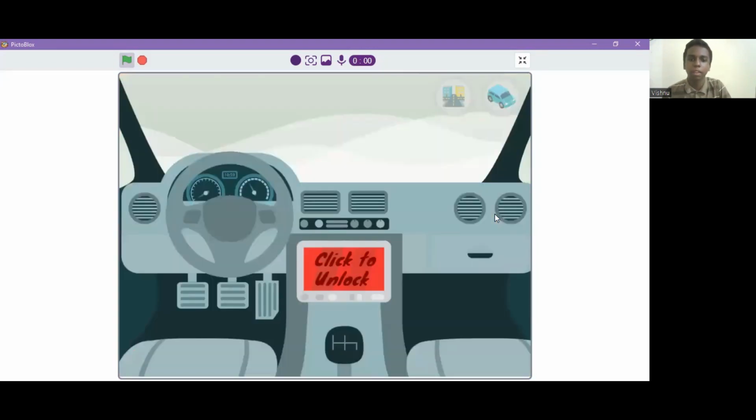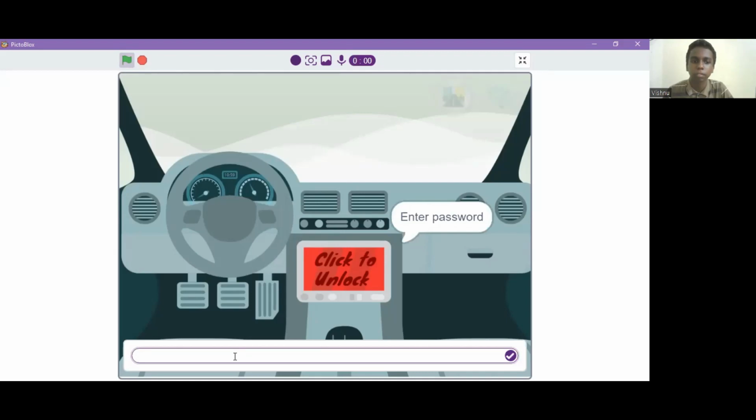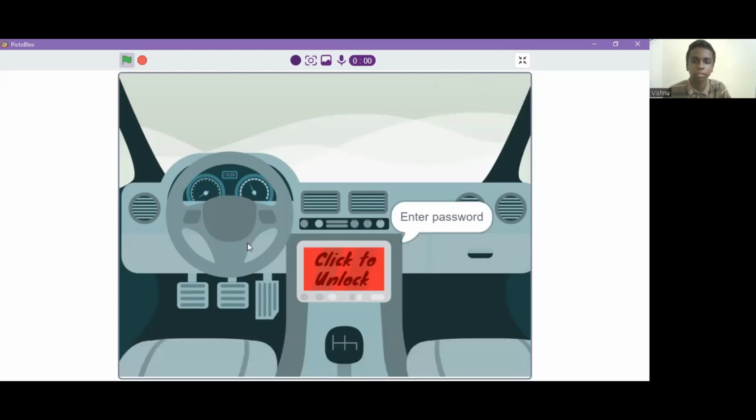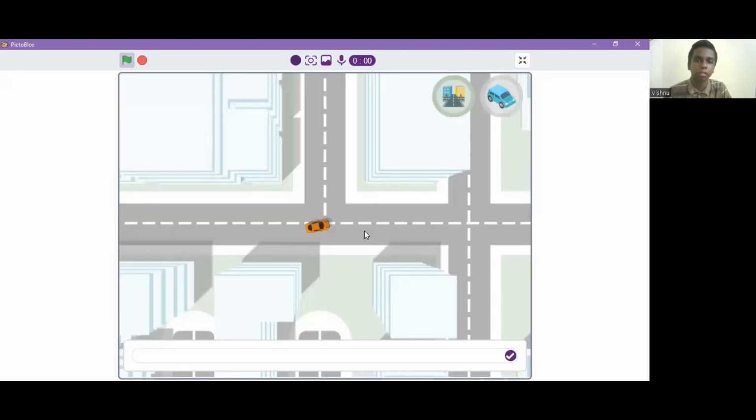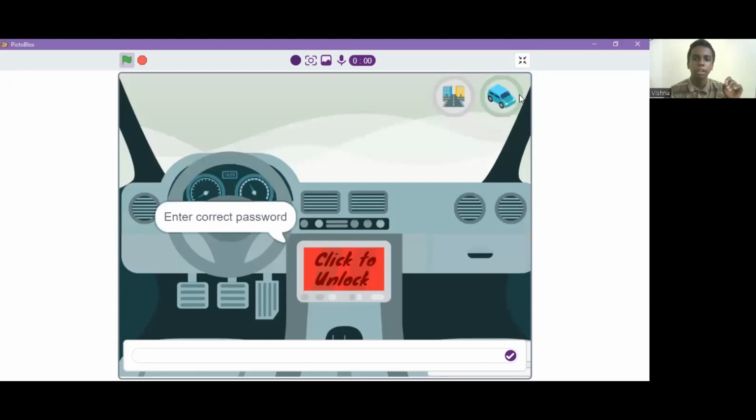So as I have said, this car is locked. To unlock it, it asks for the password. So what's the password? You type something and give enter. It does not leave you until you type the correct password. You might think you can switch to this mode, but even if you switch, you won't be able to do anything. That is, this is just viewing the top view. Your car won't move here. So you have to give the correct password and make the car unlock.